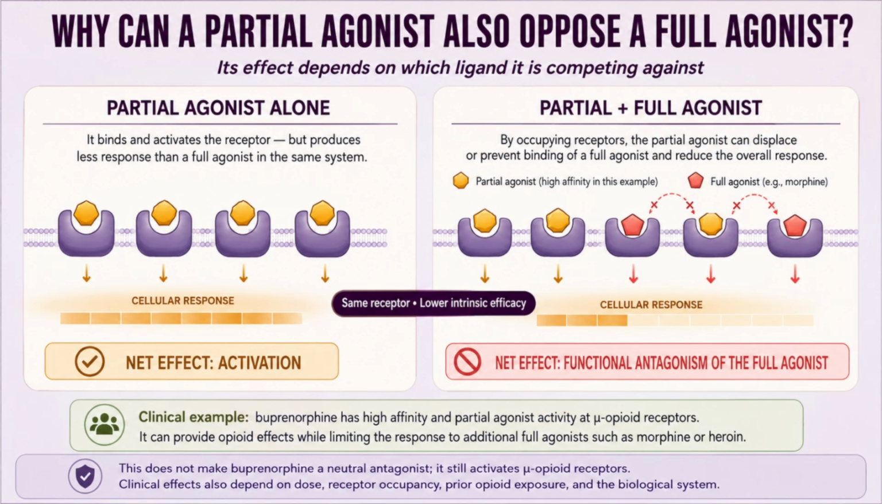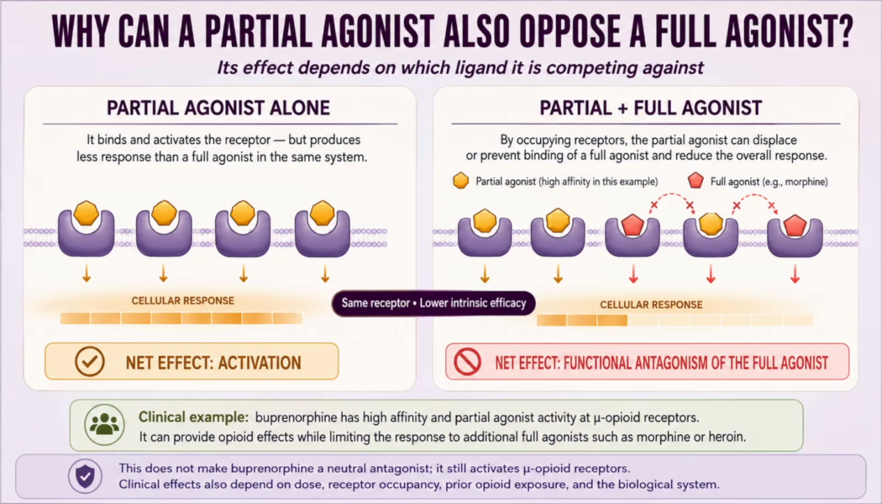This competition becomes especially interesting when the competing ligand is not a neutral antagonist, but a partial agonist. Why can a partial agonist oppose a full agonist? A partial agonist is still an agonist. When it is given alone, it binds to receptors, activates them, and produces a genuine biological response. Its defining feature is that the response is lower than that produced by a full agonist in the same system, even when the partial agonist occupies all accessible receptors.